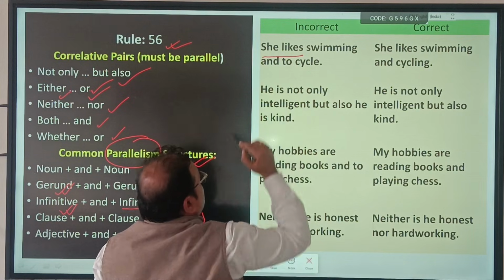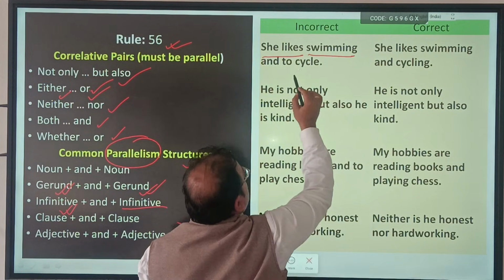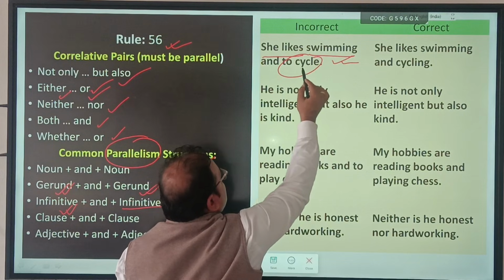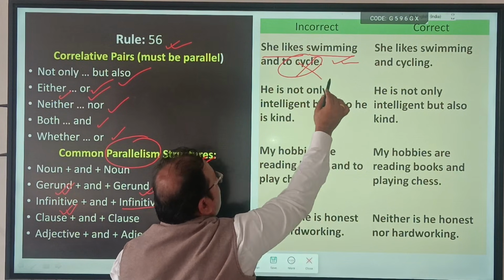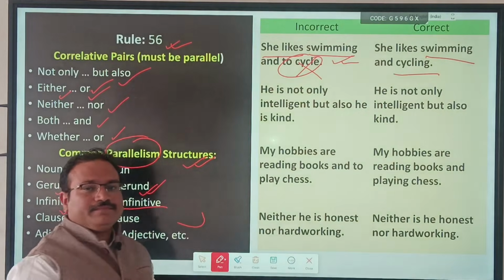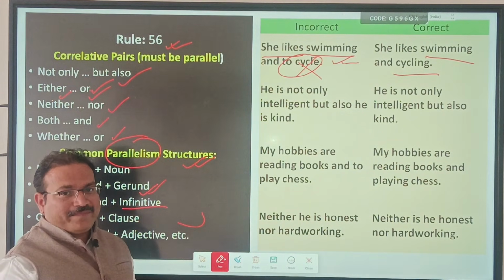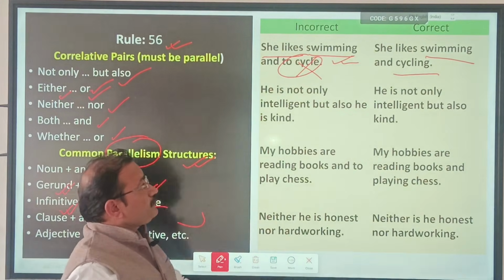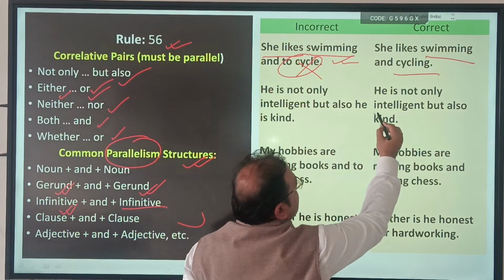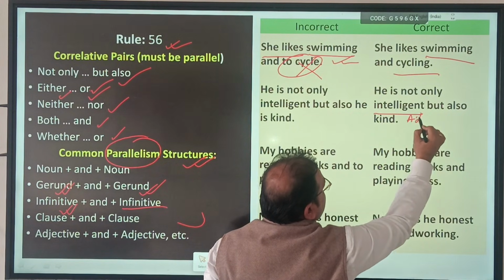She likes what? Swimming and to play. This is the ing form, this is the to infinitive, wrong. What should it be? Same: swimming and cycling. Correct? Parallelism. He is not only intelligent, you can see an adjective.